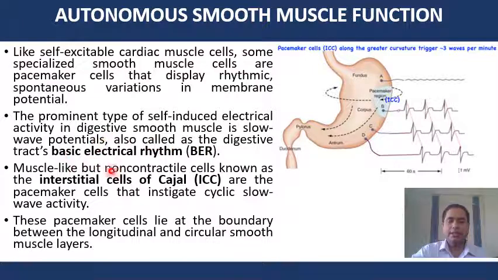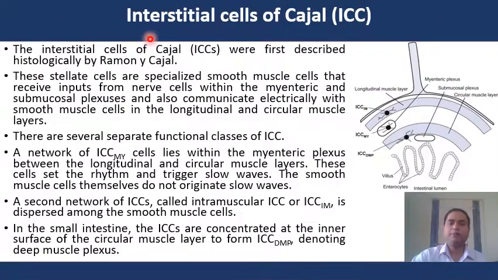The muscle-like but non-contractile cell is known as the interstitial cell of Cajal. It is the pacemaker cell that instigates cyclic slow wave activity in the GI tract, and this pacemaker cell lies at the boundary between the longitudinal and circular smooth muscle layer. Now we will briefly discuss the interstitial cell of Cajal.